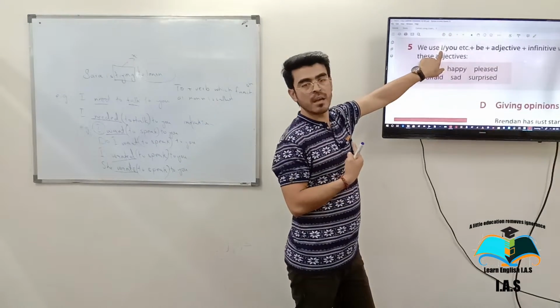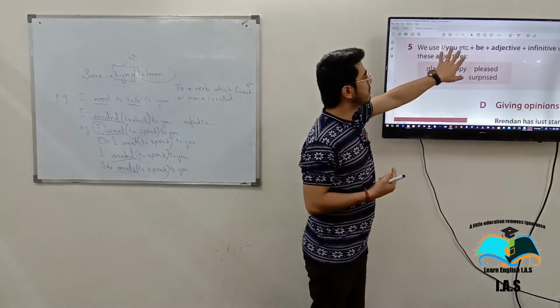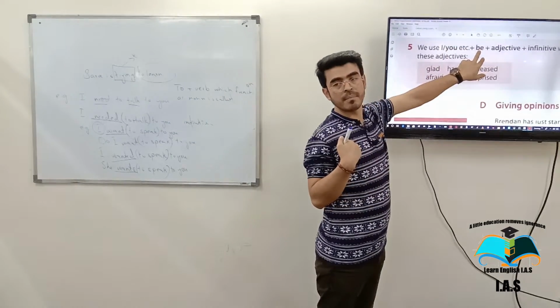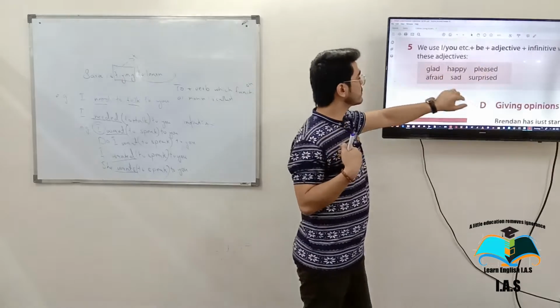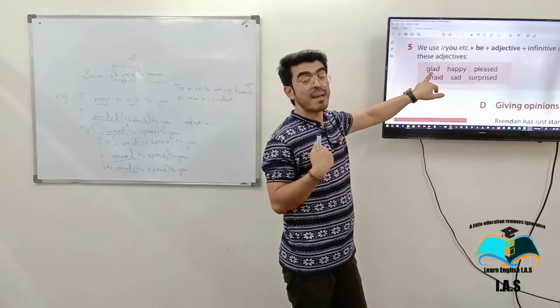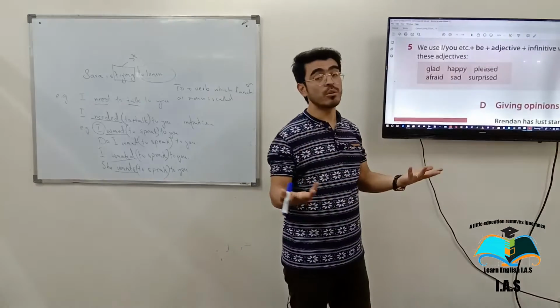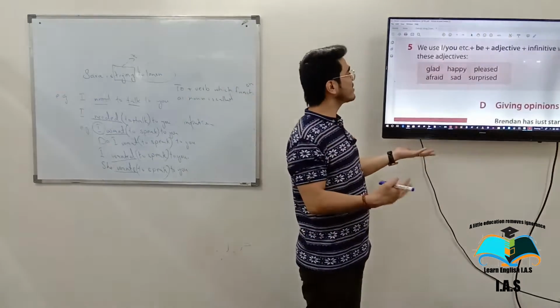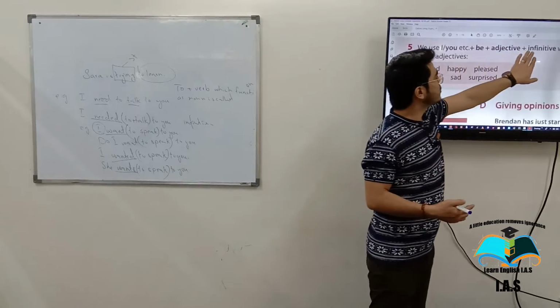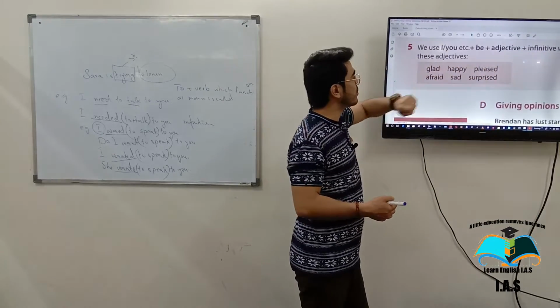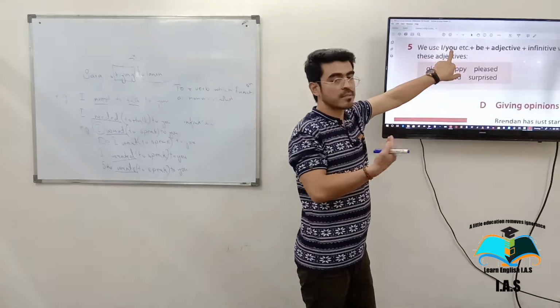What is this? I plus am, right? I am. I'm glad to see who? You. I'm glad to see you. Now, "to see" is what? Infinitive. I am glad to see you. Okay, now use this.